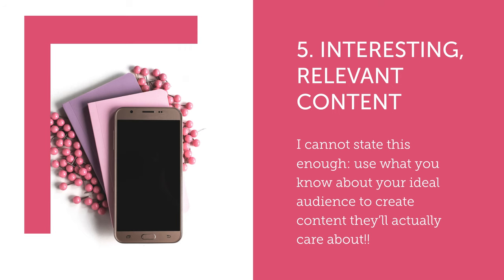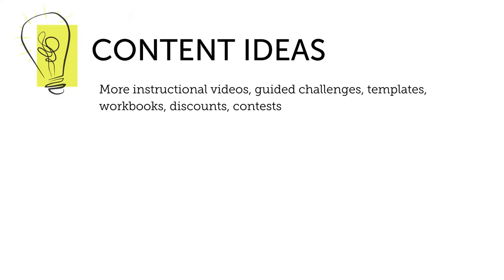Number 5, interesting, relevant content. I cannot state this enough times. Use what you know about your ideal audience, that target audience that you are really, really familiar with now, to create content they'll actually care about. How can you brainstorm some ideas? So maybe base your ideas on the reason they opted into your email list in the first place, or on conversations you're having with potential clients in person or on sales calls.